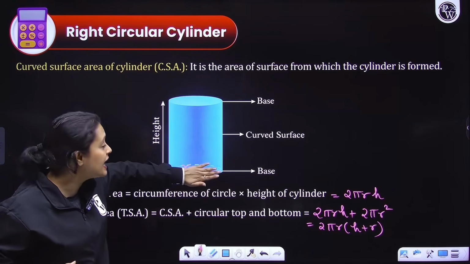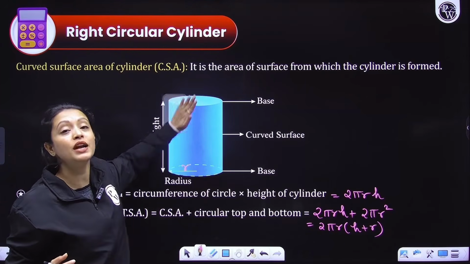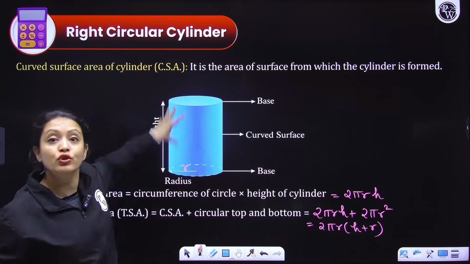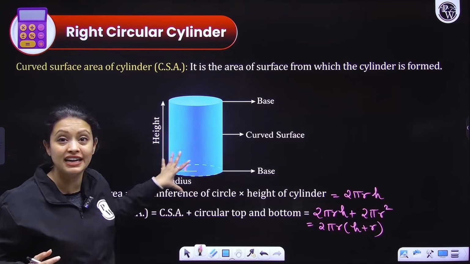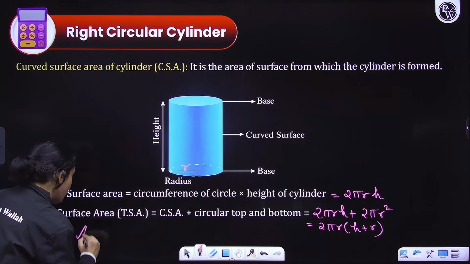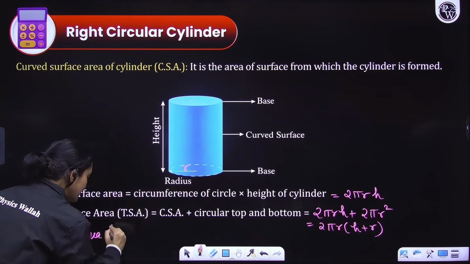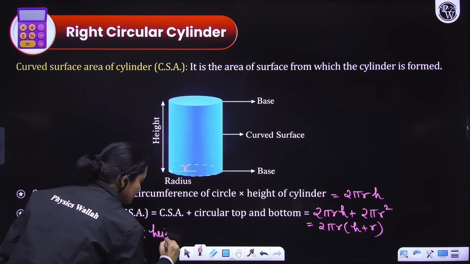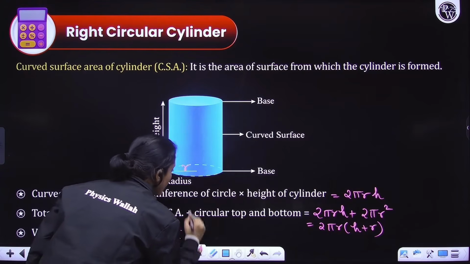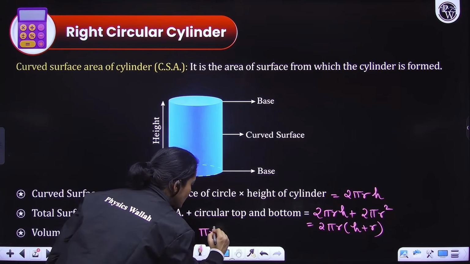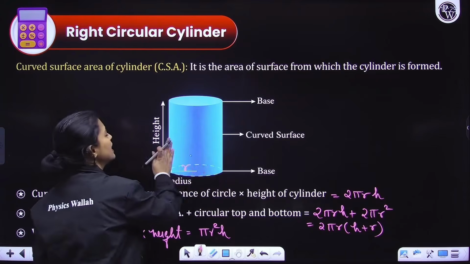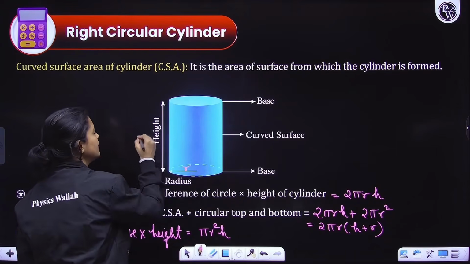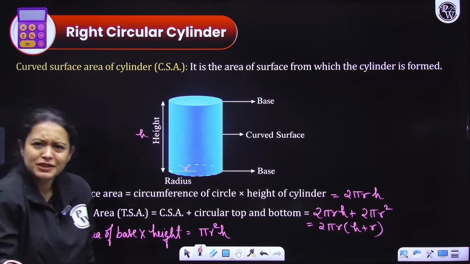So the area of one circle multiplied with the number of circles would give you the capacity of this cylinder. So area of base multiplied with height. Remember this. Area of base would be pi r square, height is h, so pi r square h. That's it, everyone. Easy peasy lemon squeezy, right?